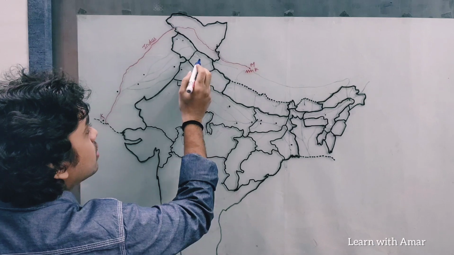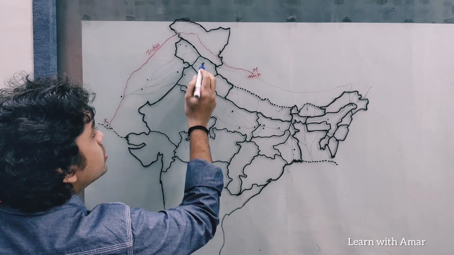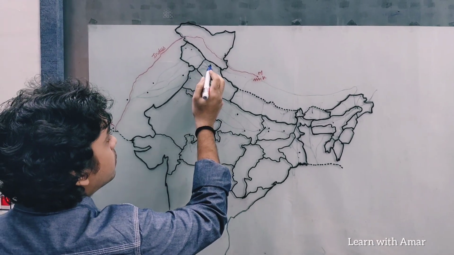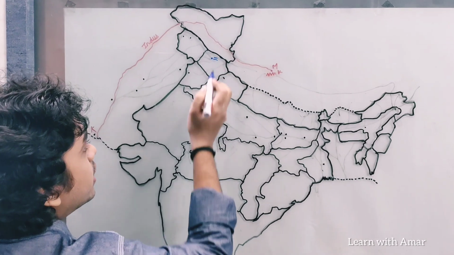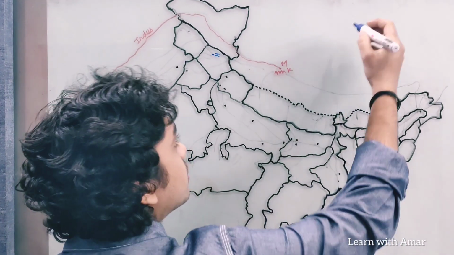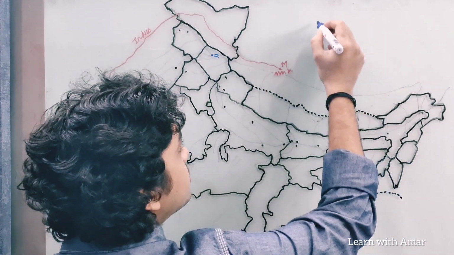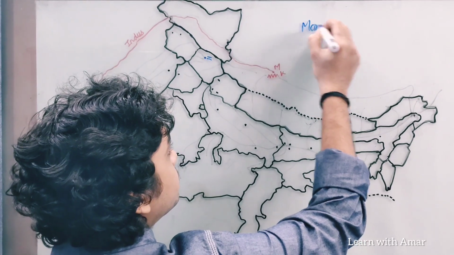First, we have Chenab. Chenab originates at Baralacha Pass here in Himachal Pradesh. Let me write it here. So Indus originates at Mansarovar.